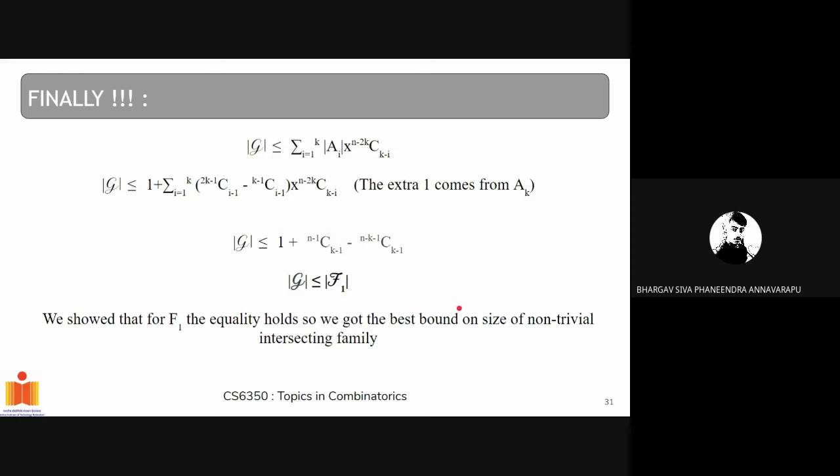We proved that it is always less than or equal to this, but we can't be sure of the equality. For the best bound, as we have seen before, we have already constructed a set f1 which is non-trivial and has size mod f1. So we showed that the equality holds. So for any non-trivial intersecting family, mod f1 gives the best bound.